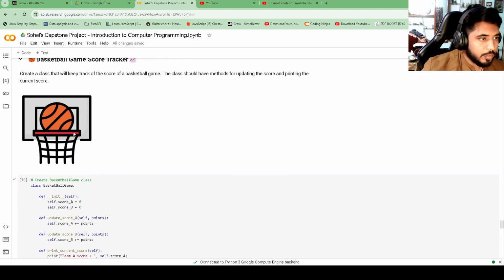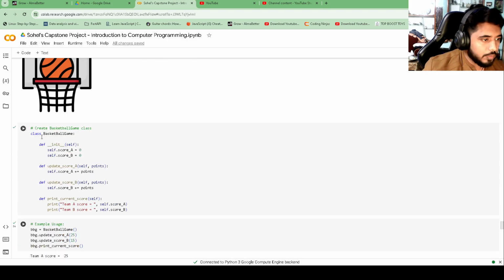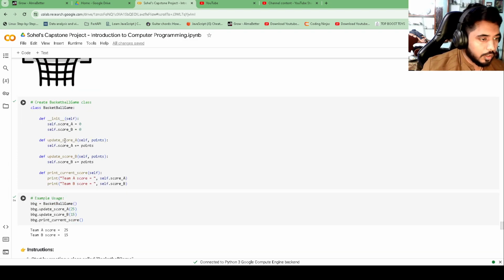Then the second problem is the basketball game, in which I have created a basketball game class. In it I am creating a default constructor, initializing the scores of team A and team B. Then I am updating the score of team A in the update score A function, updating the score of team B in the update score B function, and printing the scores of team A and team B in the print current score function.